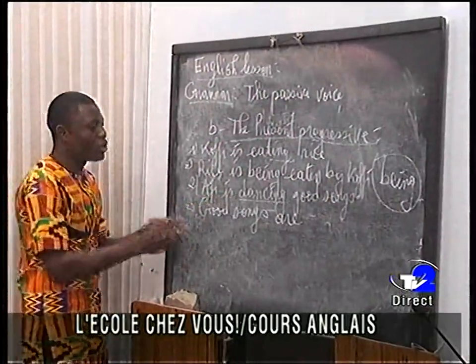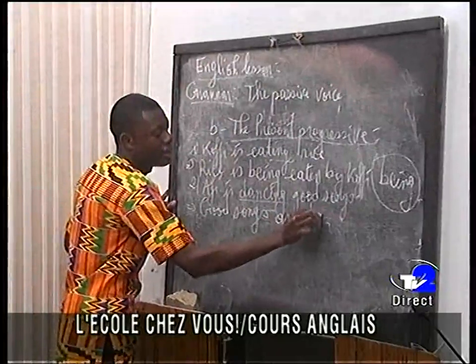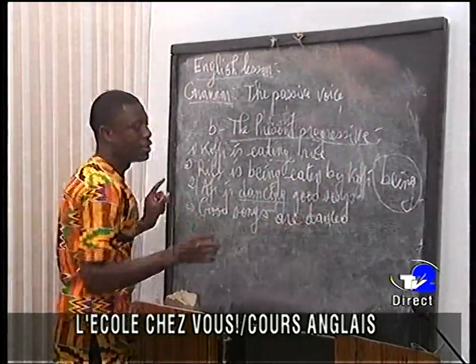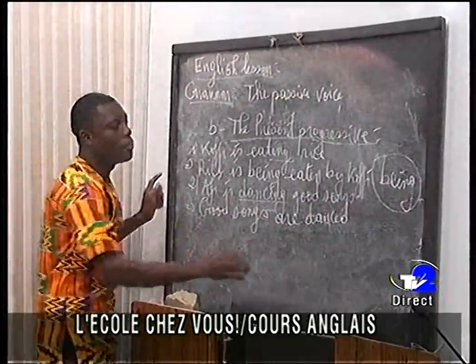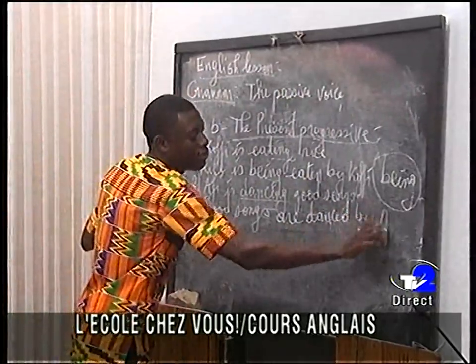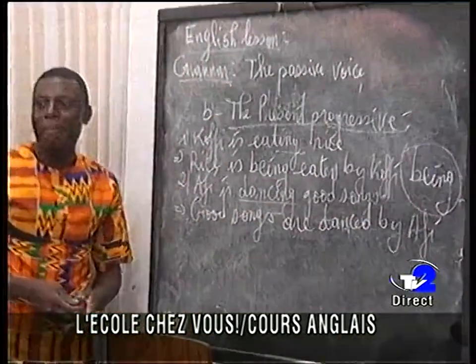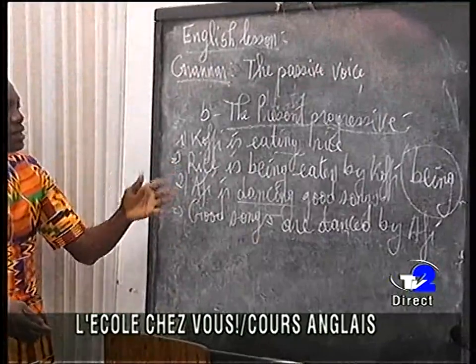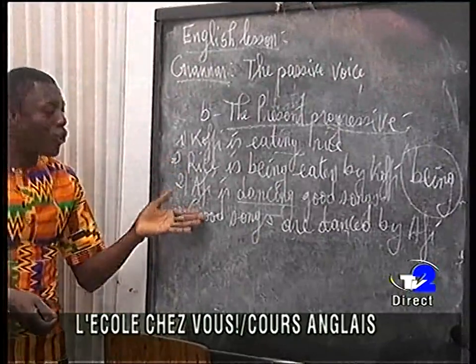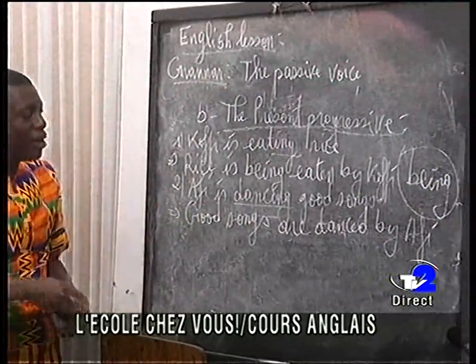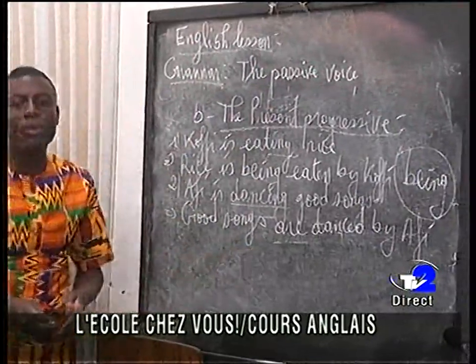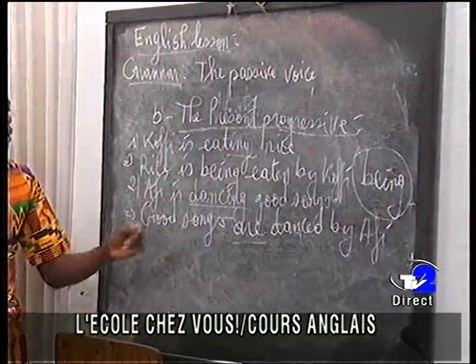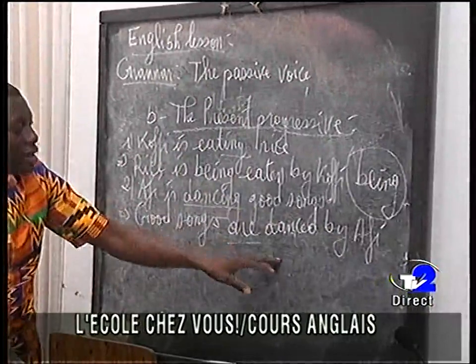So good songs are danced by Afi. Okay? So Afi is dancing good songs becomes good songs are danced by Afi. Why do we use are? Because of the plural form of good songs. Good songs are danced by Afi.